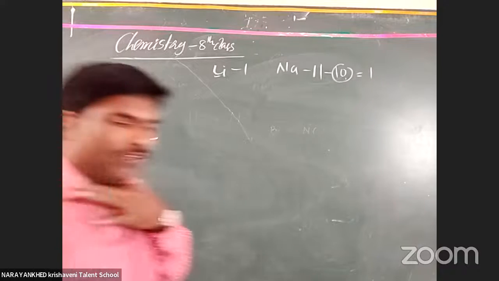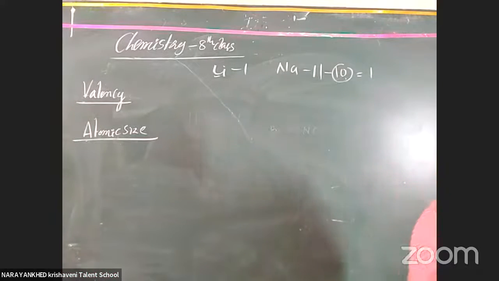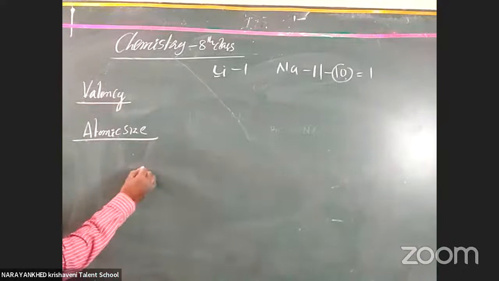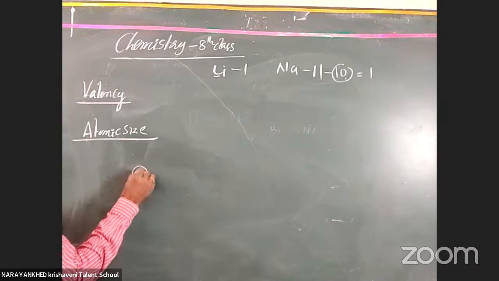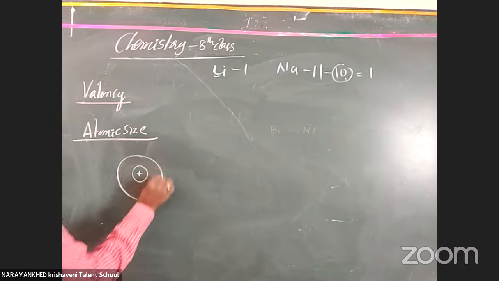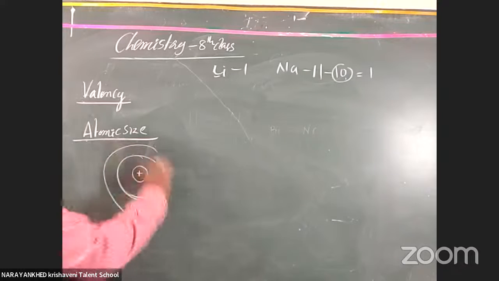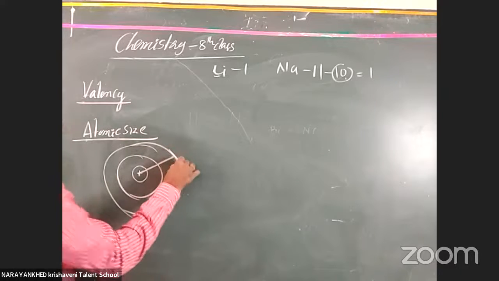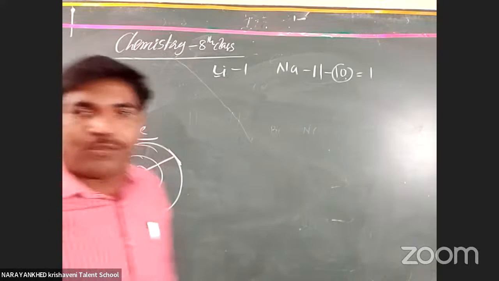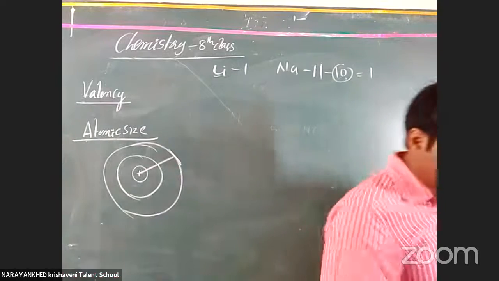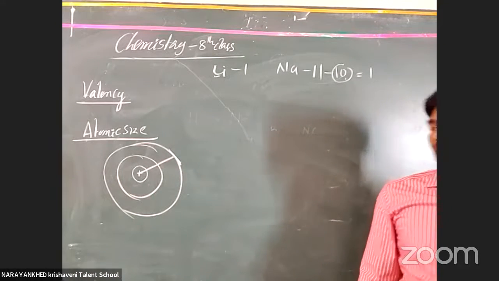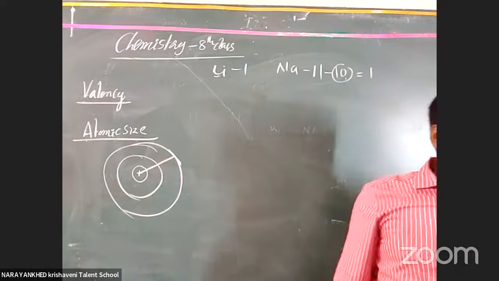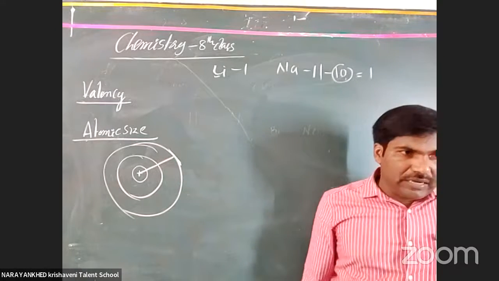Next thing is atomic size. Which one is called atomic size? Atomic size is the distance between the nucleus and the outermost orbital. Nucleus to the outermost orbital is called atomic size. Okay, clear or not, all the students? Got it or not?